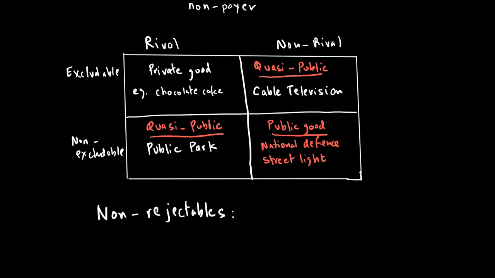So the idea that public goods are non-rejectable means that you can't reject them once they are provided because they are there. Similarly, national defense. If you're unhappy with your armed forces, but you live in a country, you can't help it because it's what we call a public good, which is non-rejectable. So once provided, you can't reject it. It's another feature of a public good that we need to remember.